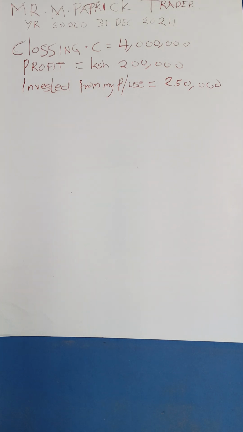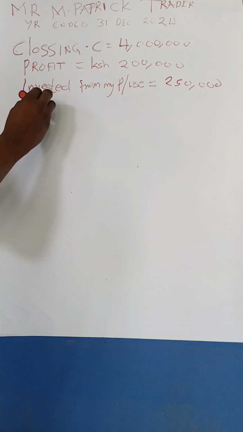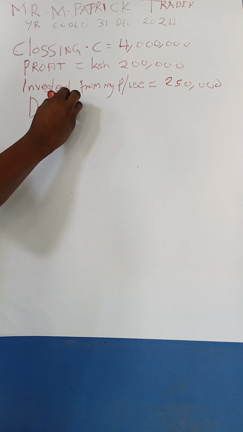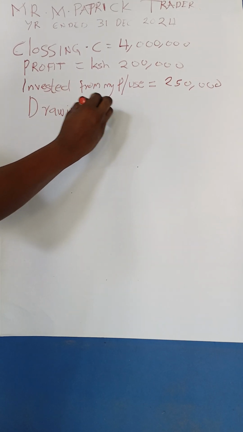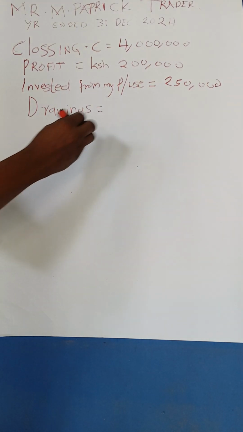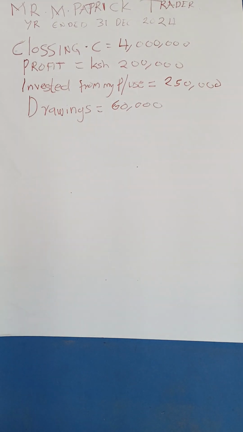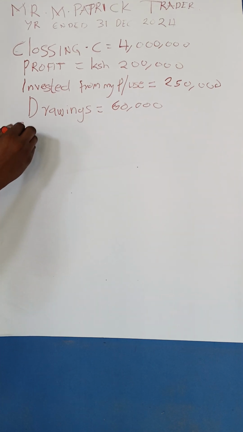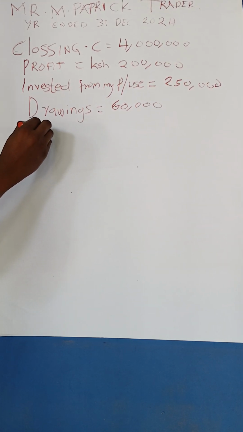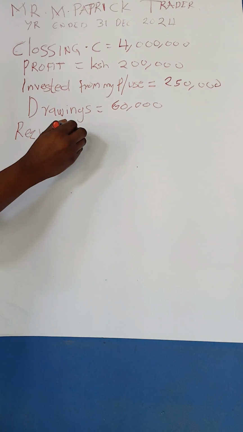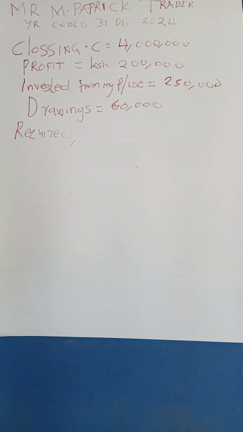Then I, the proprietor, withdrew cash for personal use also. So drawings, I did drawings. I withdrew cash, drawings for personal use, amounting to 60,000. Good. So required. We are being told. Required.